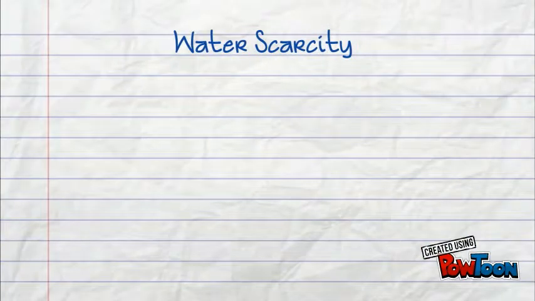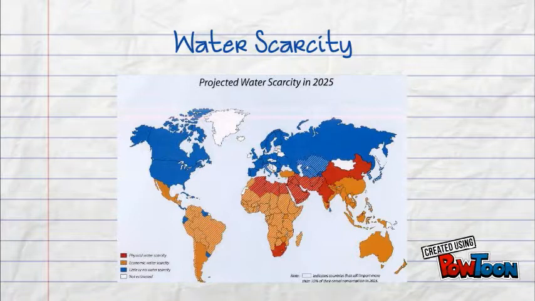Water scarcity. Around 700 million people in 43 countries suffer today from water scarcity. By 2025, 1.8 billion people will be living in countries or regions with absolute water scarcity. The red regions represent physical water scarcity, the orange represent economic water scarcity, and the blue represent little or no water scarcity.